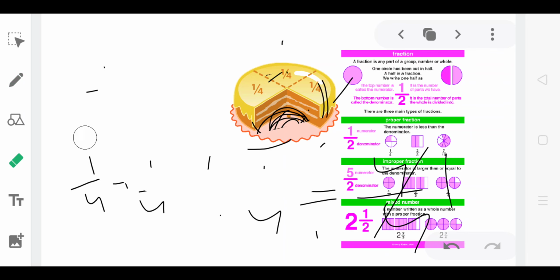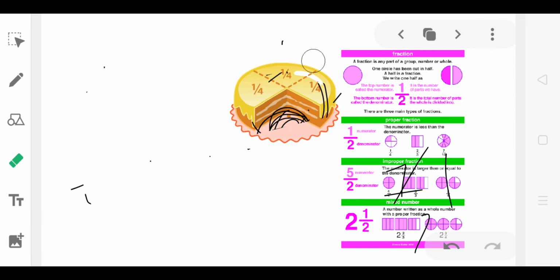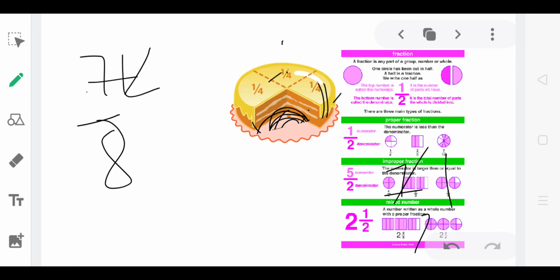Proper fraction is nothing but when the denominator is greater than the numerator, like 7/8. This is the proper fraction. This is the numerator, and this one is the denominator. You see that in this fraction the denominator is greater than the numerator, so this fraction is called a proper fraction.